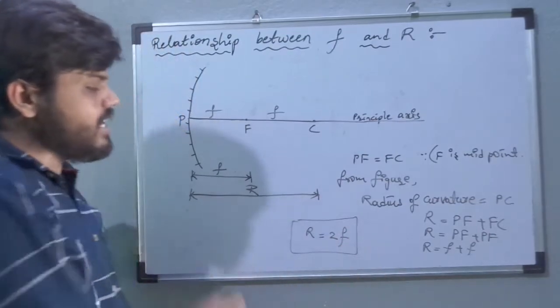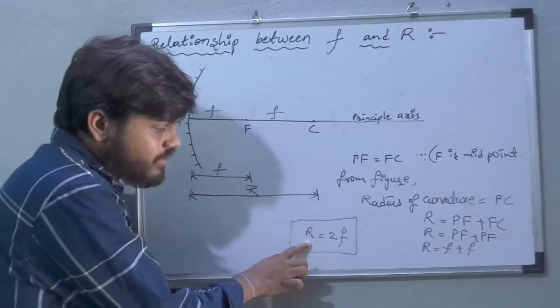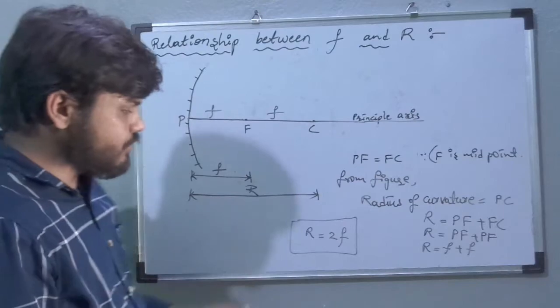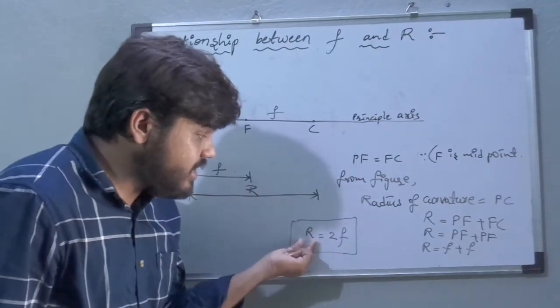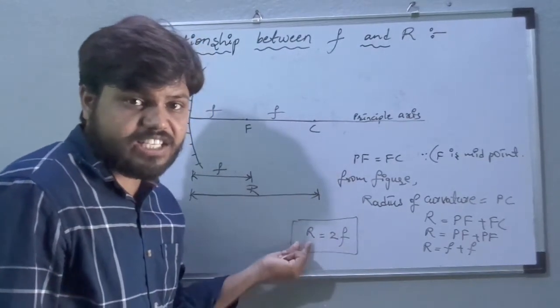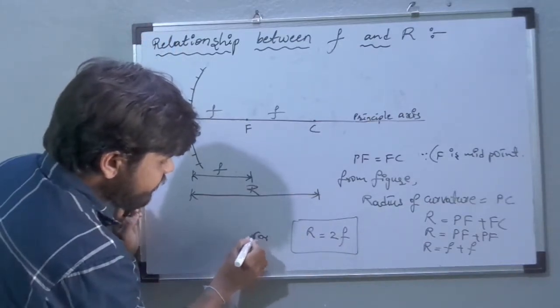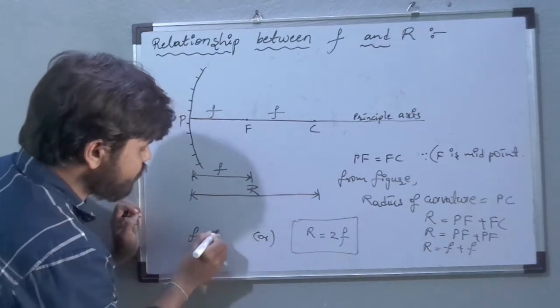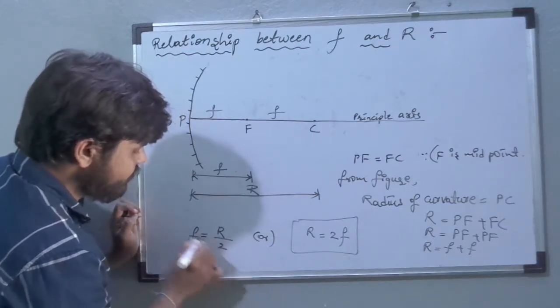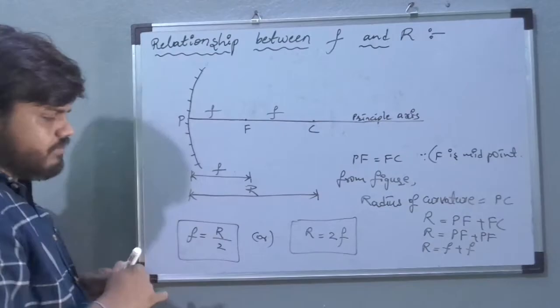This is the relationship between radius of curvature and focal length. From this we can say radius of curvature is double of the focal length, or we can write, focal length equal to half of the radius.